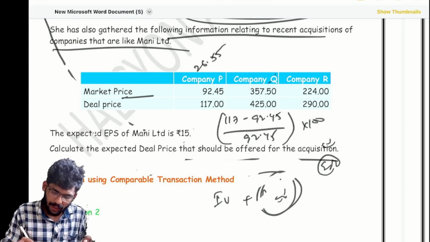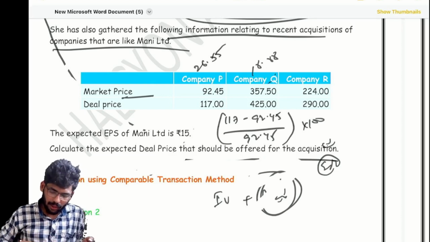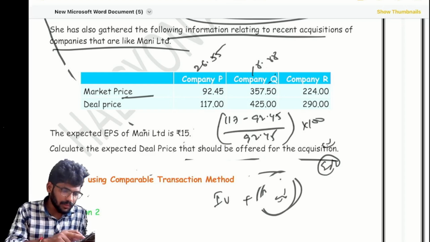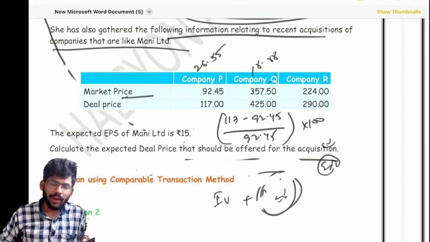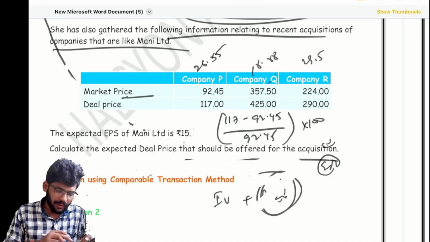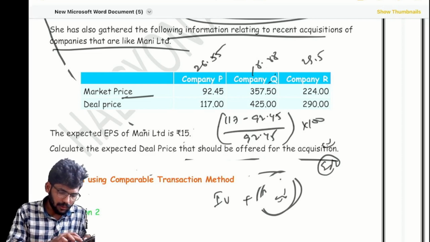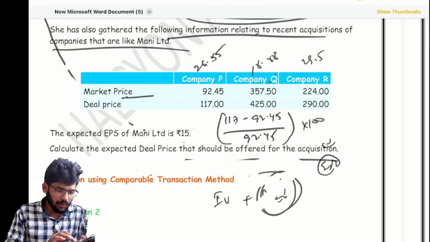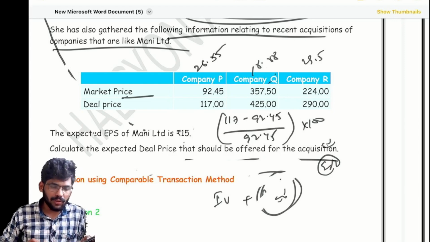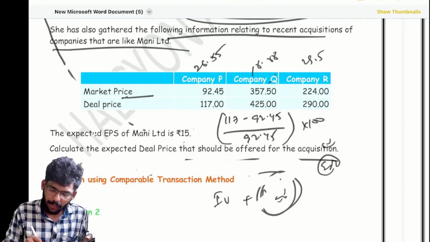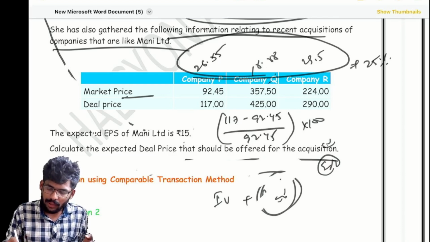How much? 18.88, nothing but 18.9. Third case, please calculate 290 minus 224 by 224. How much? 29.5%. Please take the average of it. How much? Almost 25%. So take the average of all the acquisition premiums.